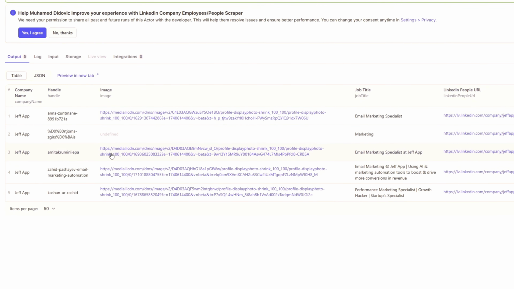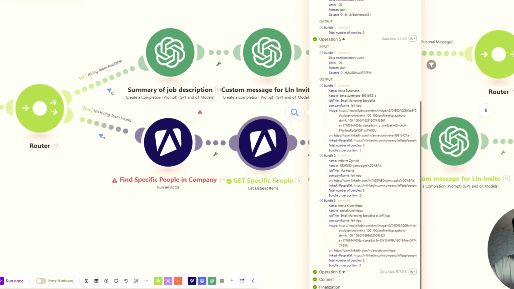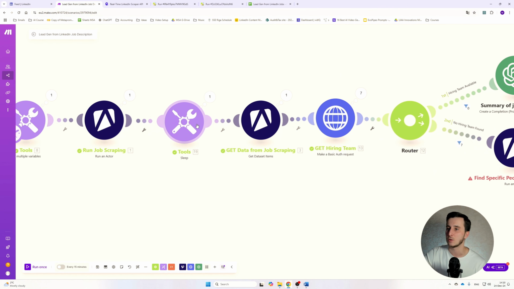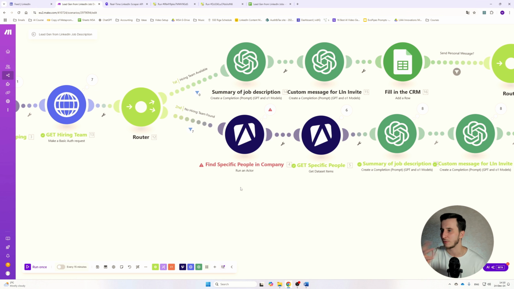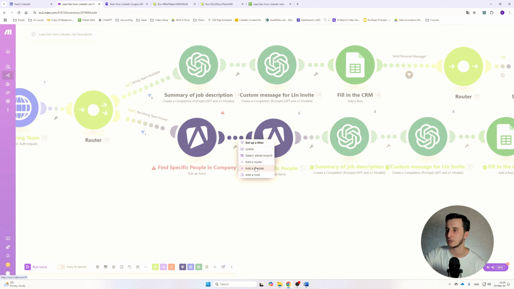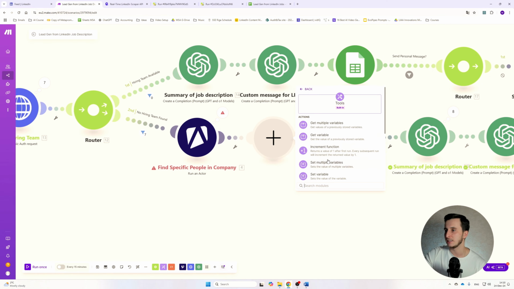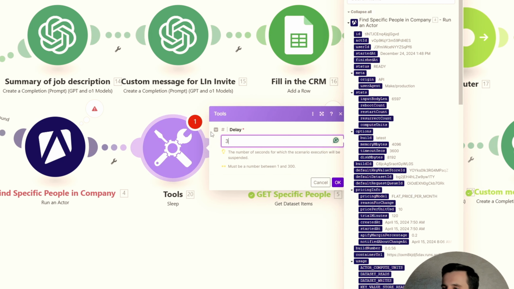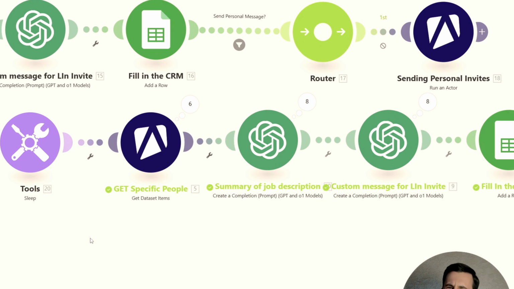And again, the problem here is that we actually need another sleep module in between, like this one. Probably not for 60 seconds, but for 30 seconds or something, because the problem probably was that it started to scrape and then it reached the timeout limit, and it moved again to the next step to get the dataset items. At the time, it wasn't finished. It hadn't finished the run yet. So another sleep module will actually be needed here, and let me add it here, another 30 seconds.